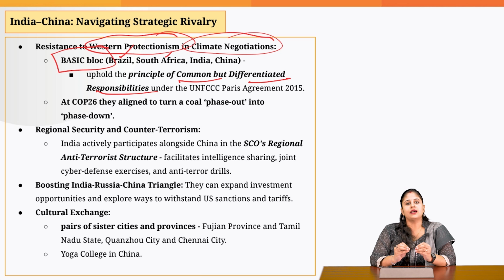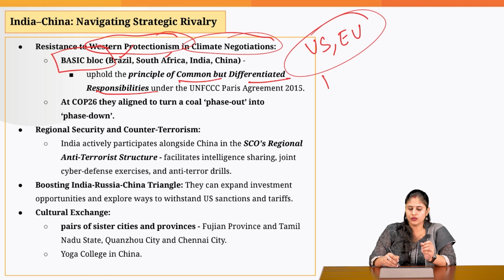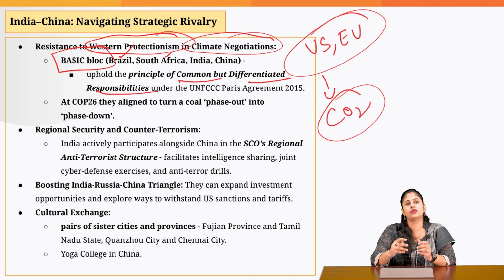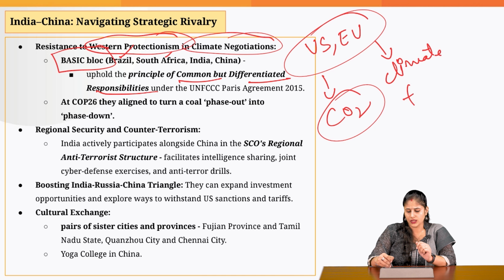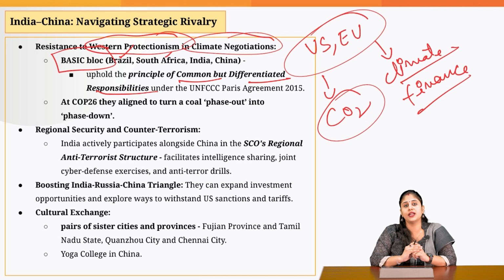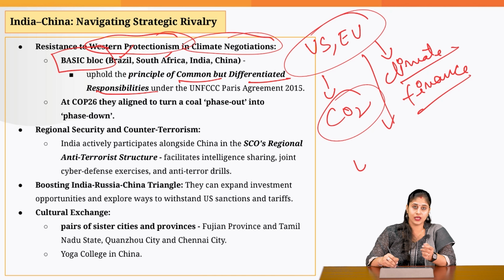See, the developed economies like the US and the European Union were the ones who contributed more to CO2 emissions. So, they should be the ones providing climate finance so that developing economies like India and China can make a smooth transition and meet their climate goals. They should also be providing these developing economies with the requisite clean technology.